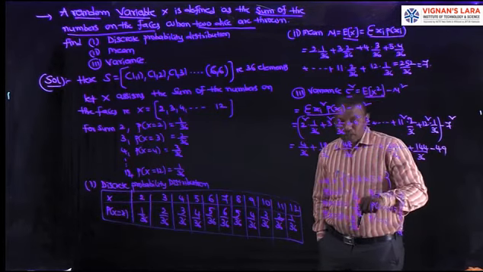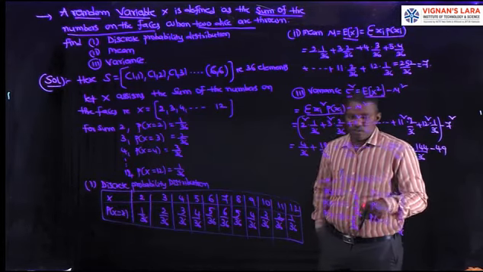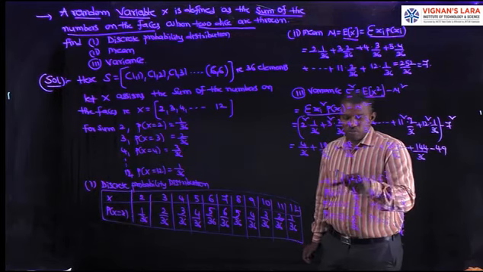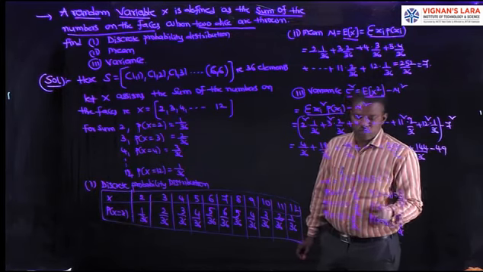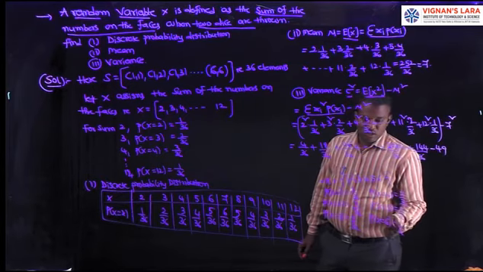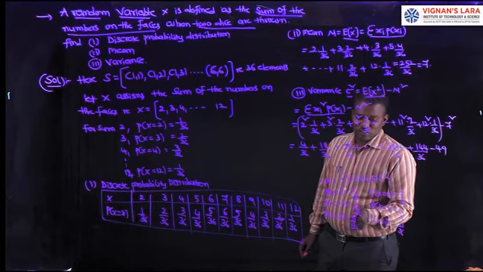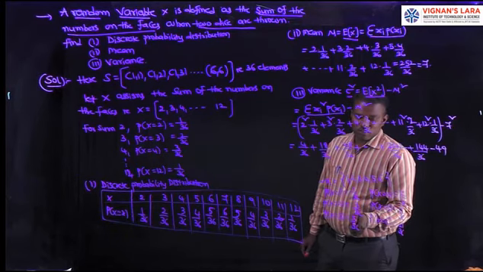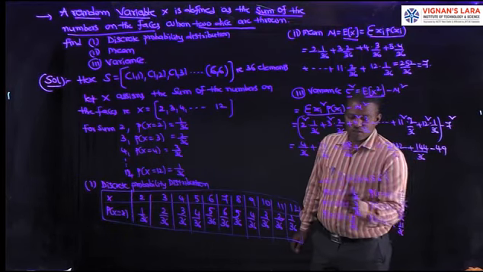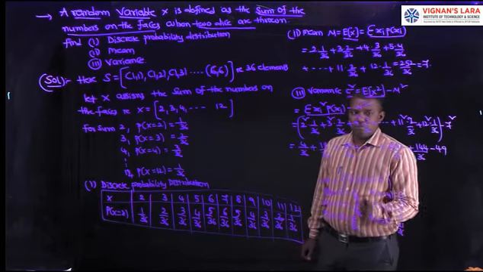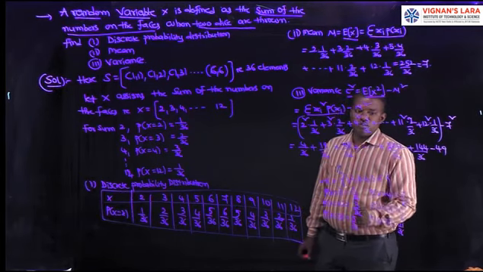In the minimum case, P of x equal to 1 is the reverse process compared with the maximum case. P of x equal to 1 is 11 by 36, P of x equal to 2 is 9 by 36, P of x equal to 3 is 7 by 36, in reverse manner. Maximum and minimum are opposite to each other.